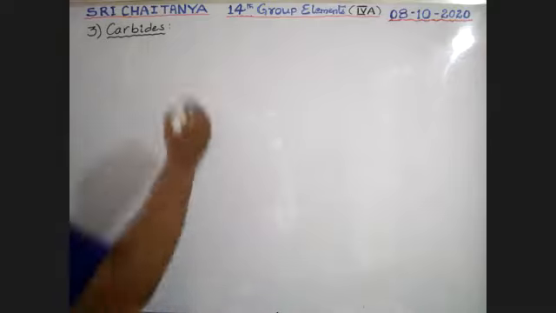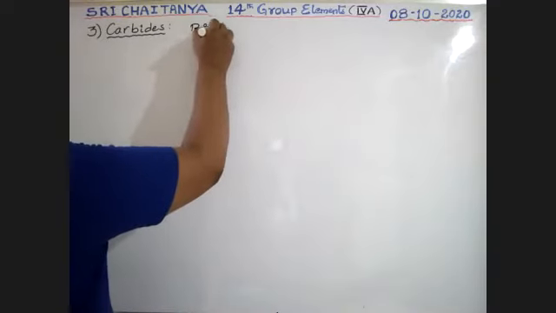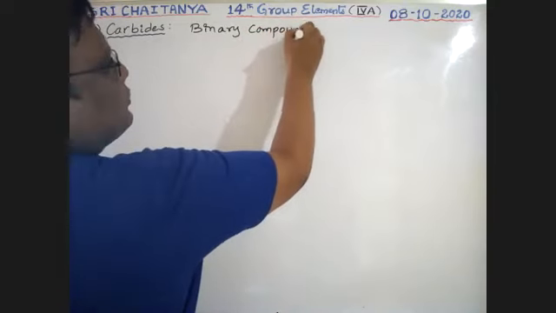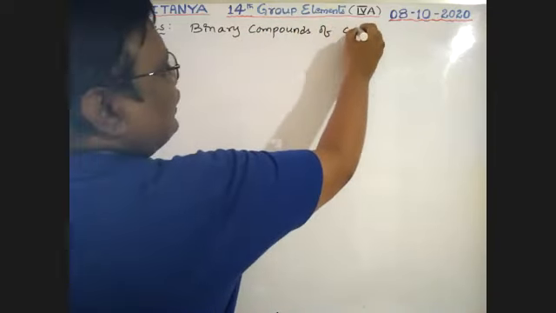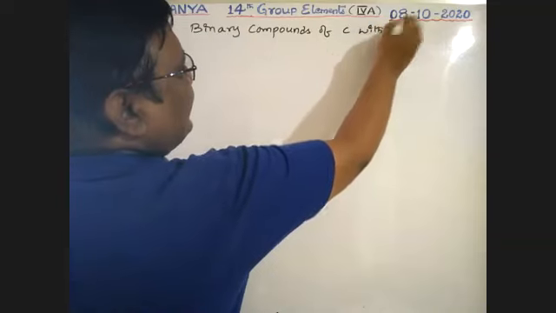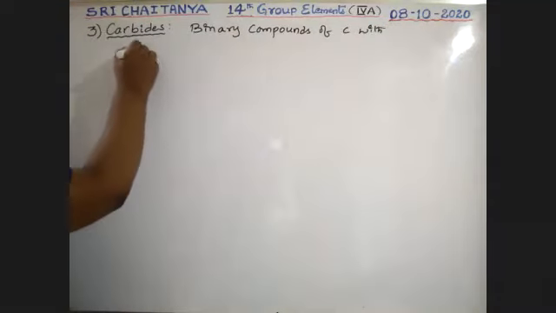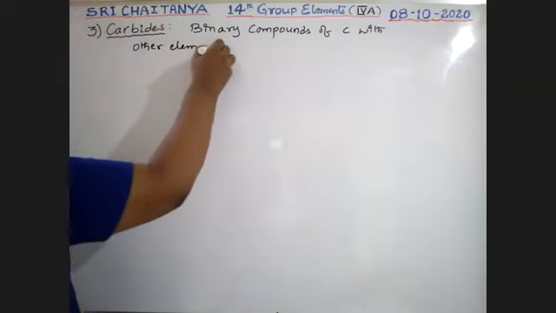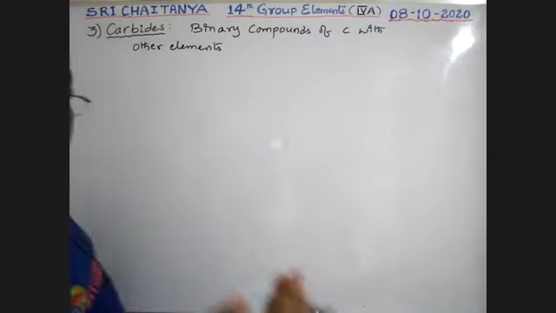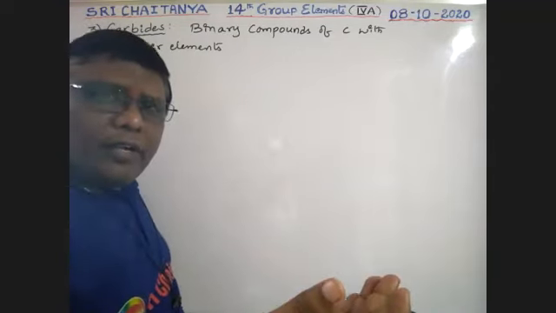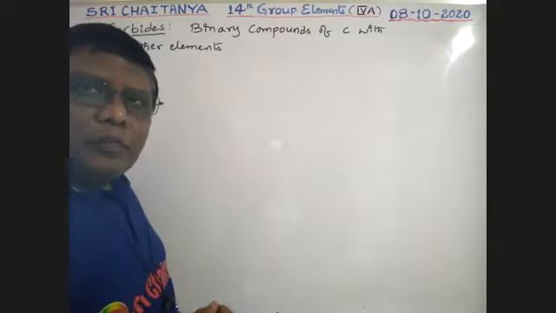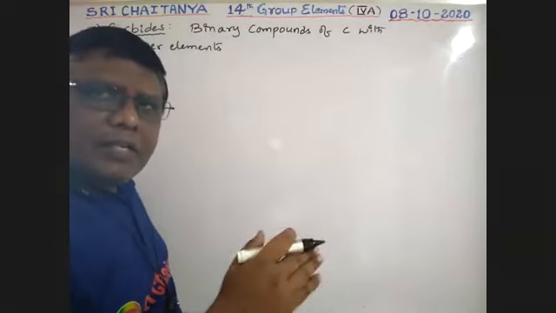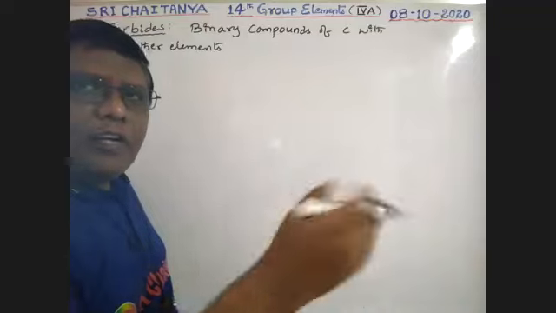These are the binary compounds of carbon with other elements, those elements whose electronegativity is less than carbon.